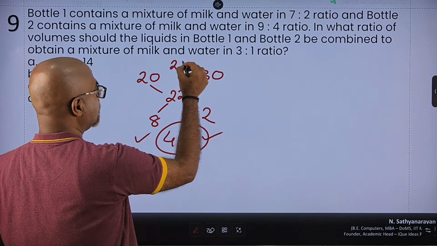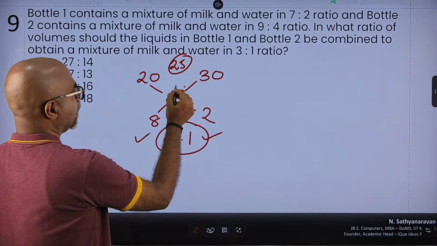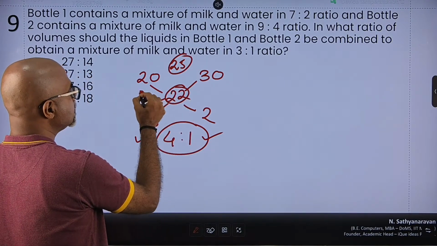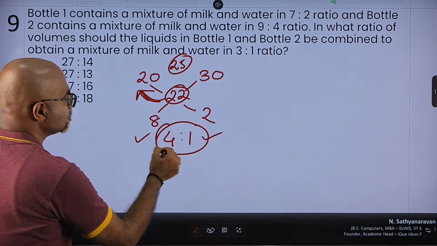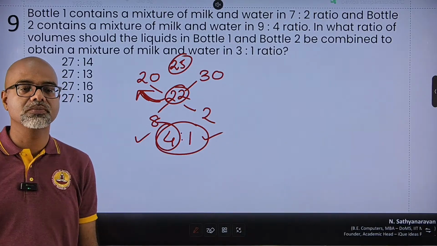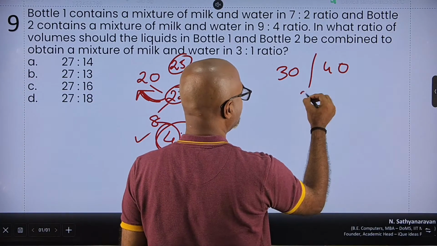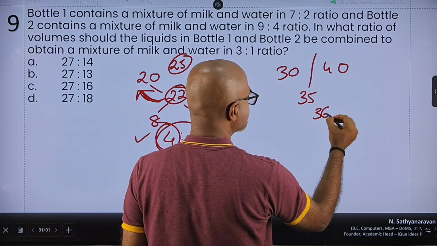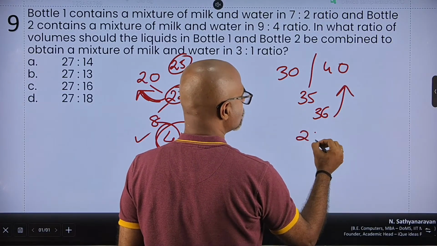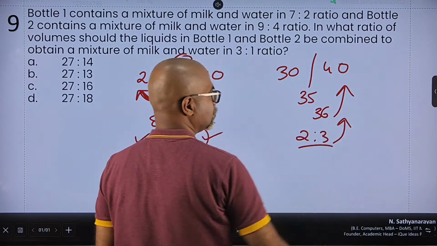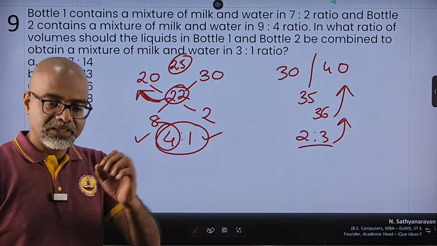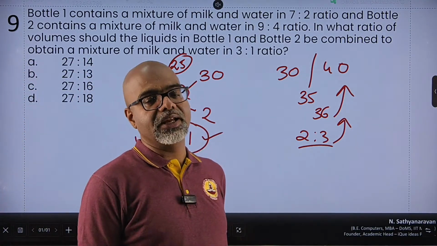The exact middle would have been 25, but 22 is more towards the smaller number. So the smaller number has to be in larger ratio. In the other problem we had seen 30, 40, middle value should have been 35, but it was 36, leaning towards this. So my ratio 2:3, the larger ratio was this. This is the basic concept of allegation.